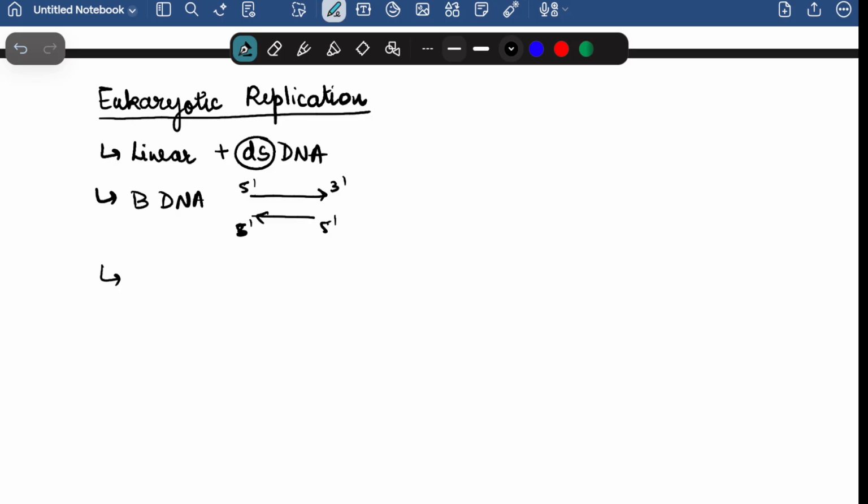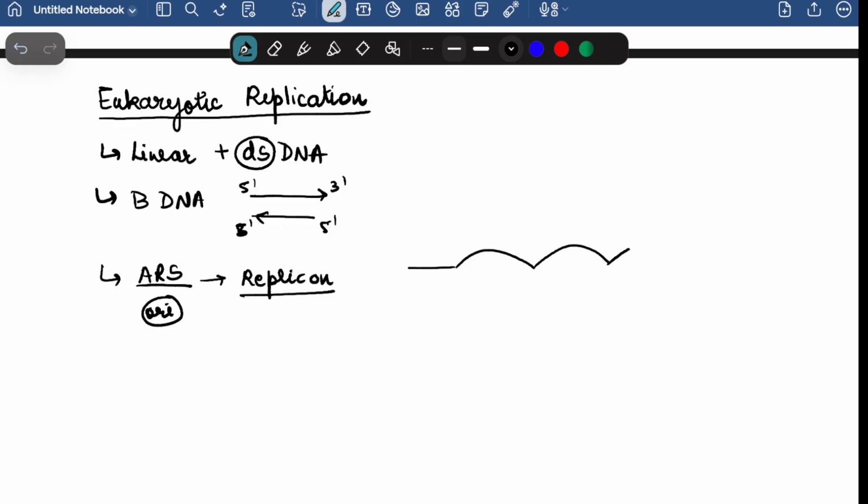Now there are multiple autonomously replicating sequences which are present inside the DNA of humans as well as eukaryotes. Each of them acts as a separate replicon. They act as ori to initiate the replication. So inside one DNA only, I can have multiple ORIs like this.